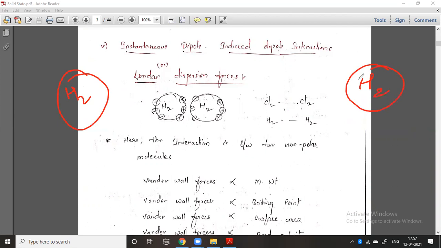So I will take the electron first. These are the electrons. You can understand here the position of electrons, that means the negative charge, the electronic cloud. Exactly on the opposite side there must be a positive charge, because there is an electron deficiency. So wherever the electron deficiency is there, definitely the opposite side with the electron excess will be there.